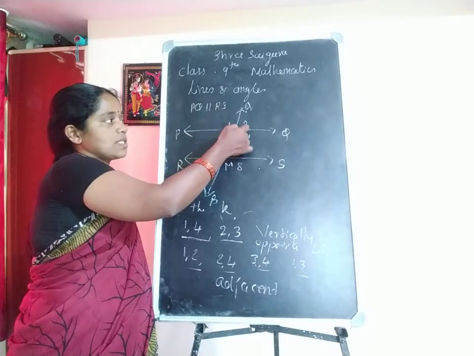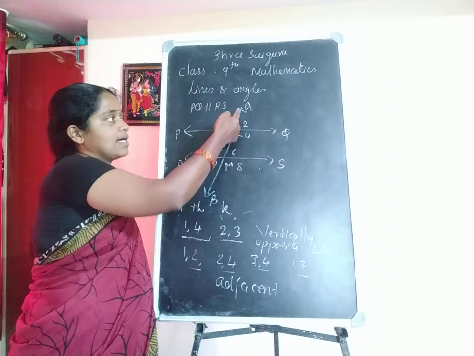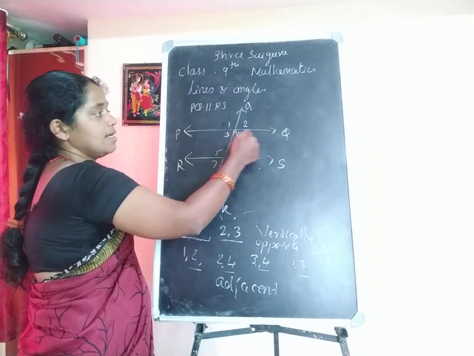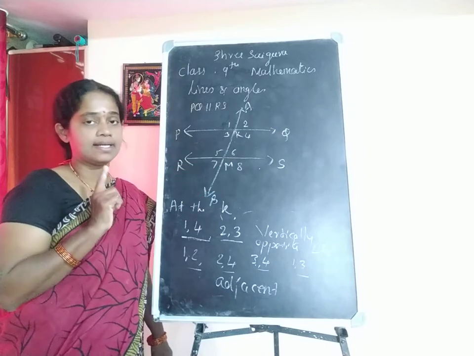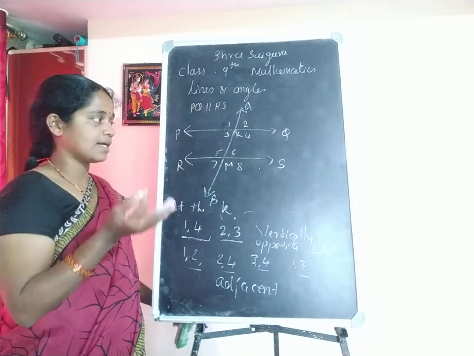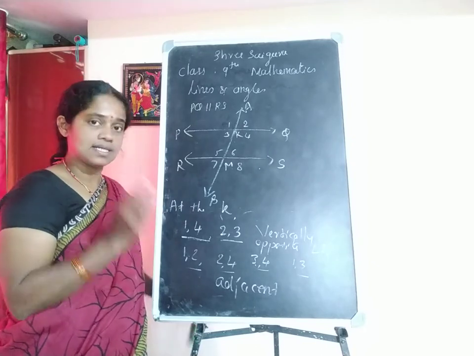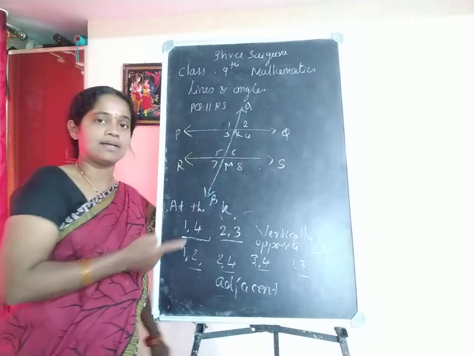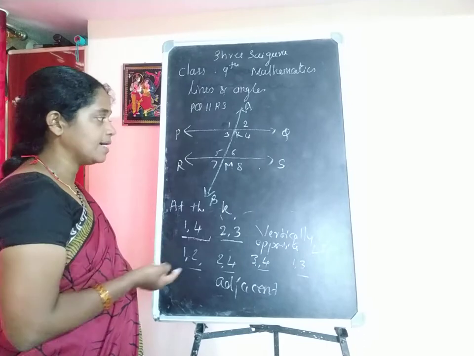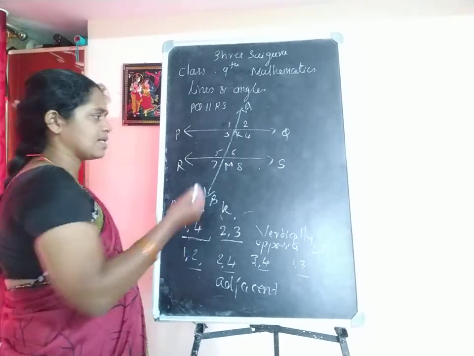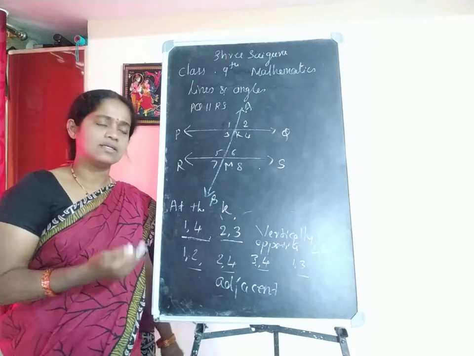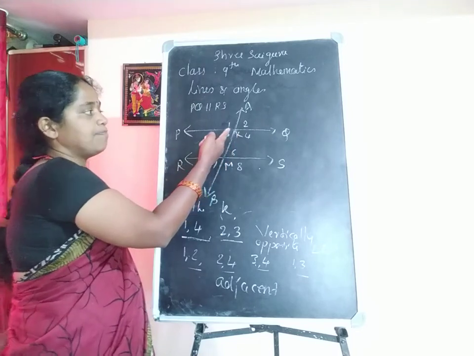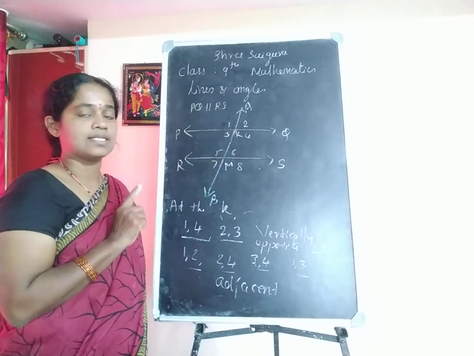On adding these two adjacent angles, like angle 1 plus angle 2, gives what? Angle PKQ, which is nothing but 180 degrees. So these angles are also called adjacent angles, linear pair or what? Supplementary angles. And the same case at the point M. You can try to identify the different kinds of angles at the point M also. Do practice. So I talked about only the pair of angles at a single point.